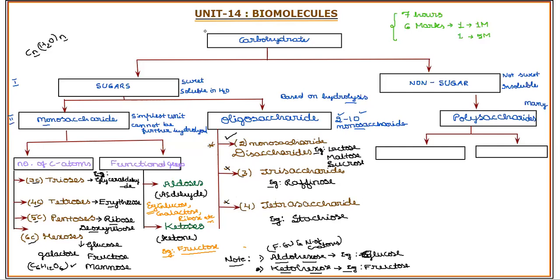Now we'll move on to the last one, polysaccharides, which produce many monosaccharide units. Such polysaccharides are classified into homopolysaccharides and heteropolysaccharides. It's very simple information. If a polysaccharide is made up of the same sugar units, where sugar unit refers to monosaccharide unit, it is a homopolysaccharide. If they are made up of different monosaccharide units, then it is called heteropolysaccharides. So we have again simple examples here.